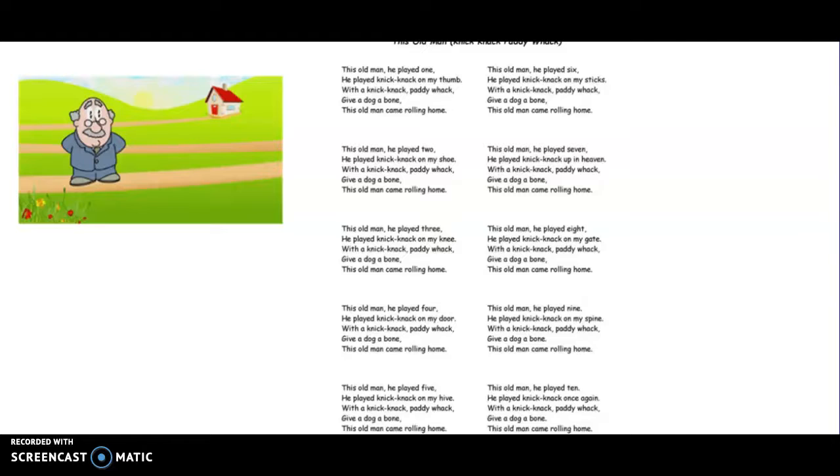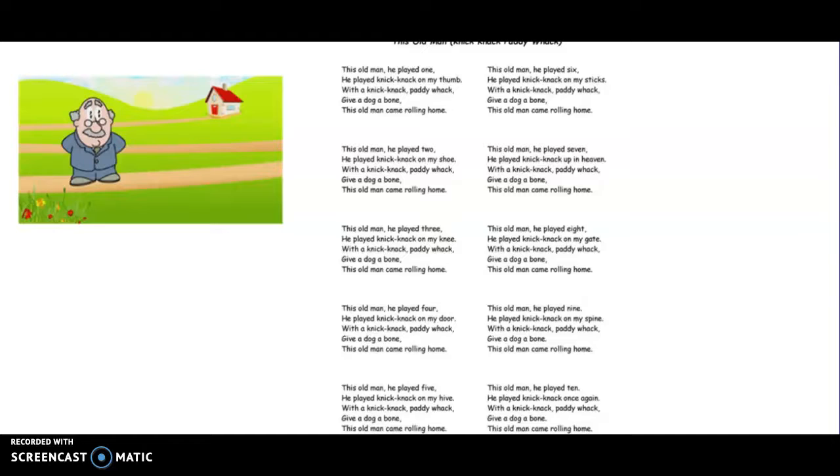With a knick-knack, paddywhack, give a dog a bone. This old man came rolling home. And this old man, he played 6. Show me 6. He played knick-knack on my sticks. With a knick-knack, paddywhack, give a dog a bone. This old man came rolling home.